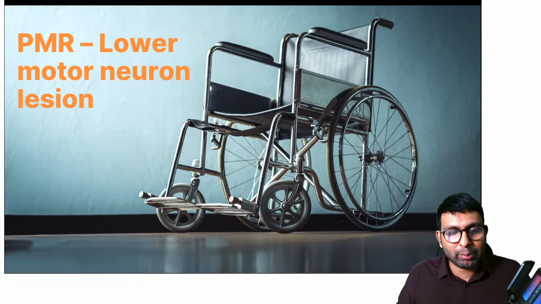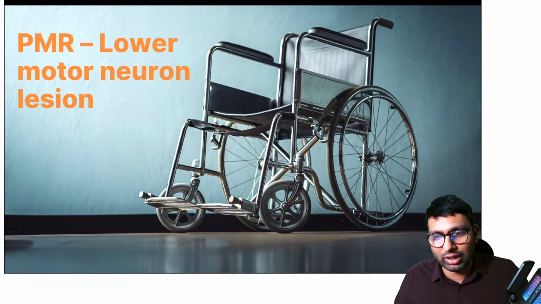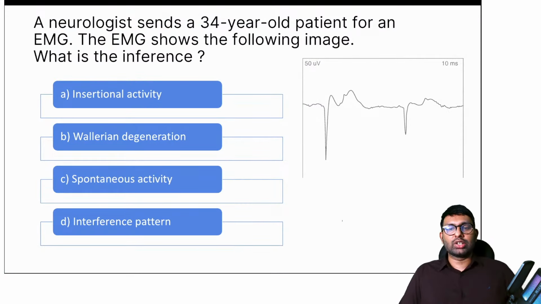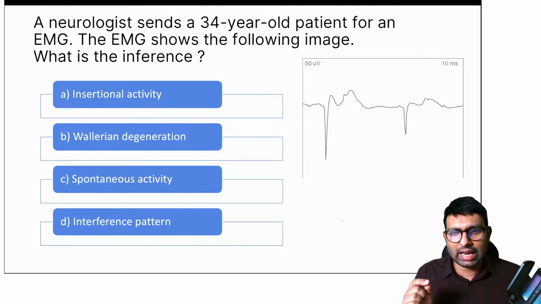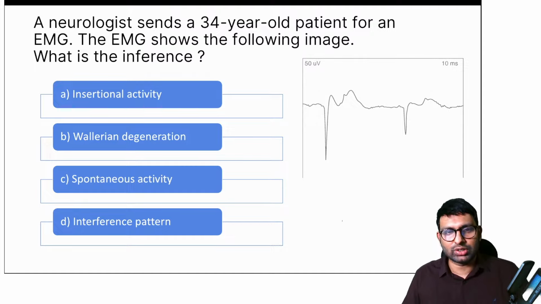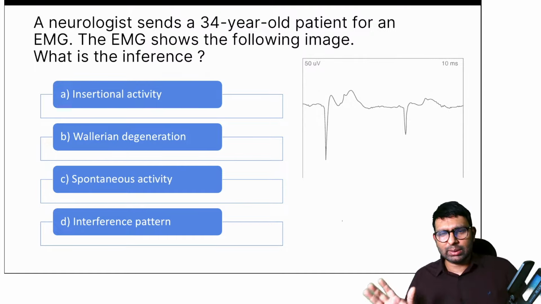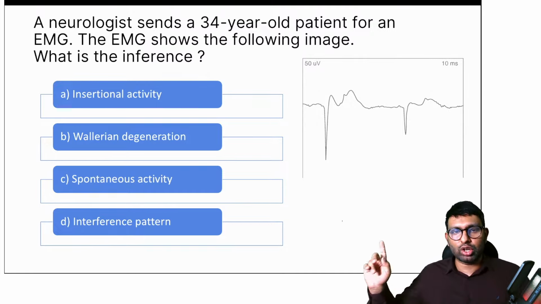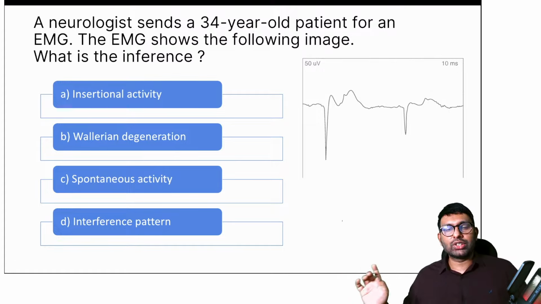Now let's go back to the PMR topic again. This is lower motor neuron lesion. In lower motor neuron lesion, they might ask you questions from EMG and NCV, which are very commonly done: electromyographic scans and nerve conduction studies or velocities mainly. So, a few things about EMG that I want to talk to you about. A neurologist sends a 34-year-old patient for an EMG.